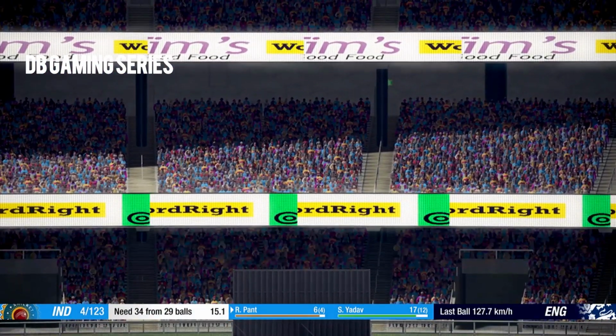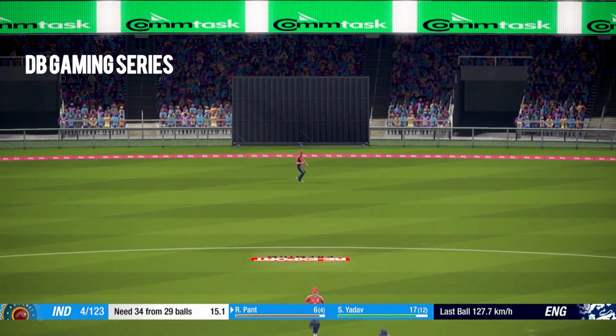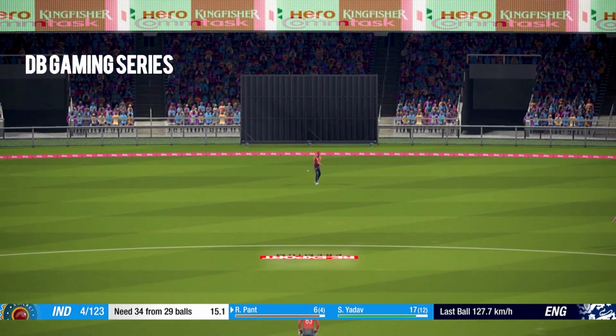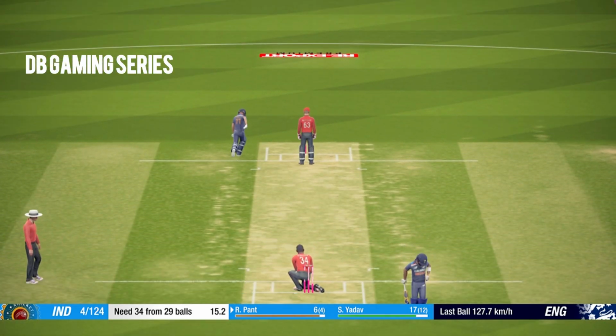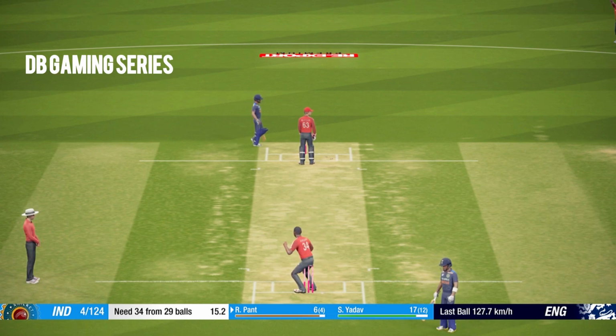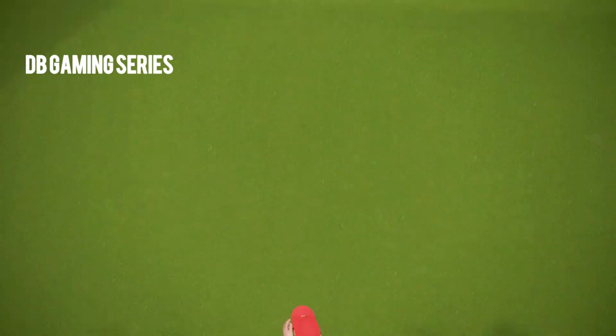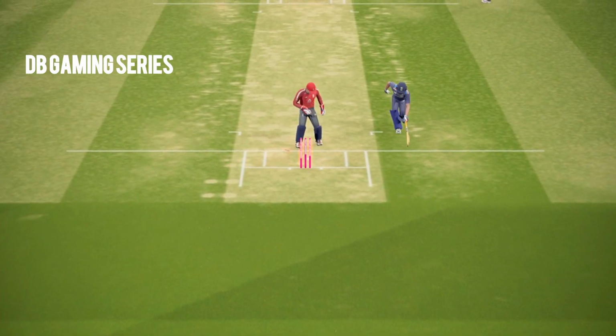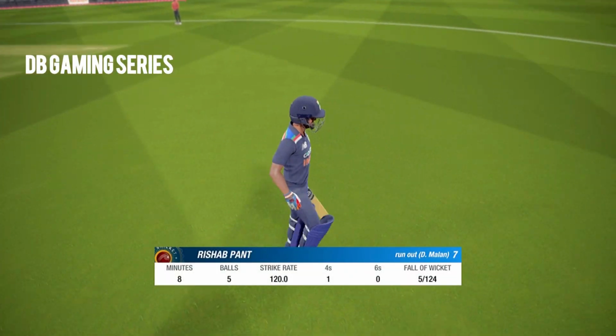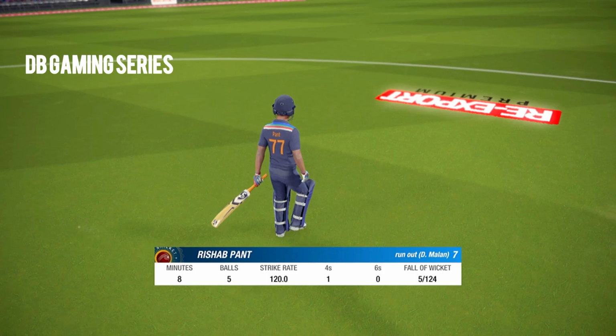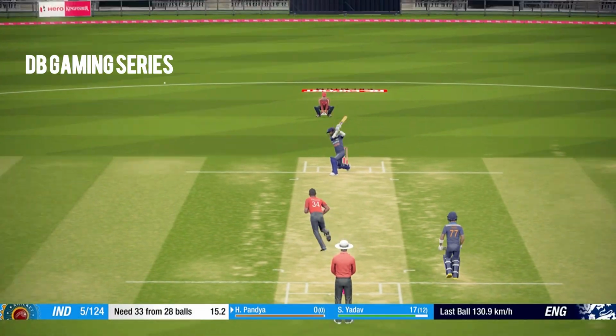Short delivery, he's nicked it behind square. Call is for two, but a direct hit could be close, and I think this is a direct hit. So sadly, Rishabh Pant has to walk back as well. I reckon this is gone. Yup, it is. So Rishabh Pant was trying to come back for the double. There was no double required at this stage, but maybe he wanted to keep strike. But he has to walk back for 7 to the pavilion, and India are 5 for 124 now.